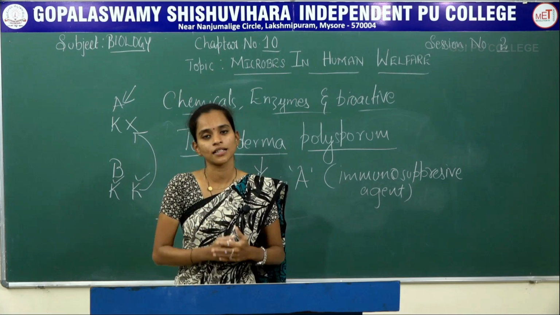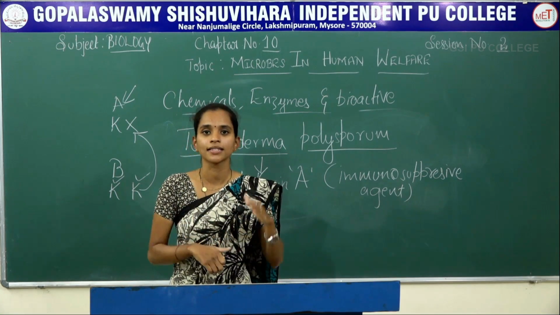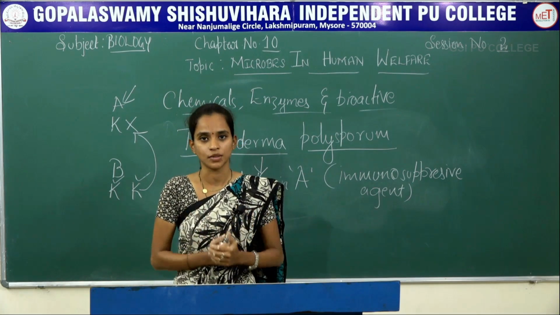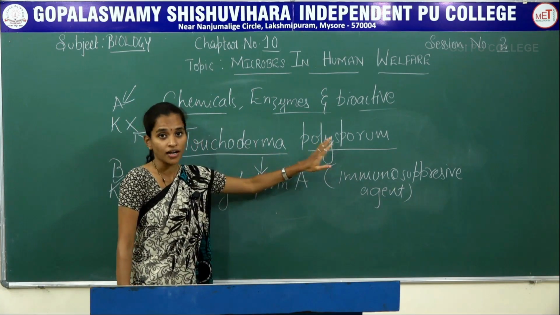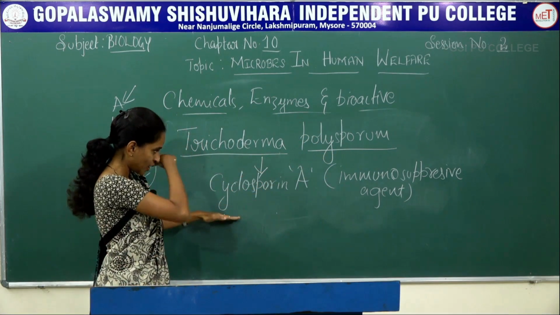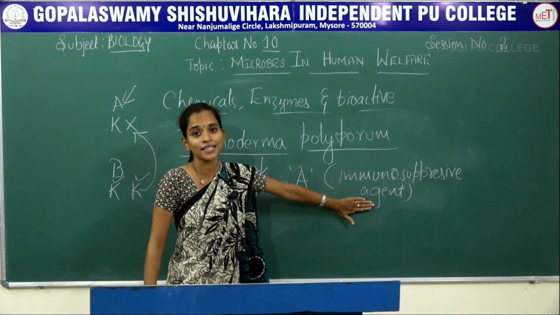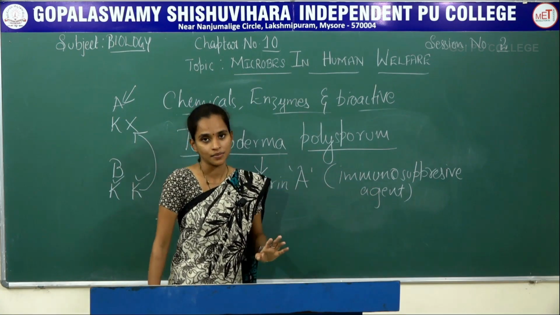There are fewer chances of the kidney or any organ being rejected by the body as our immunity will be suppressed for a while during organ transplant. So that is about the Trichoderma polysporum fungus, which produces a particular bioactive molecule, that is cyclosporin A, which acts as an immunosuppressive agent in organ transplant.